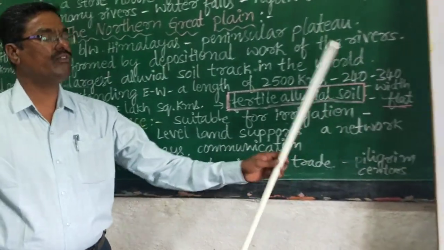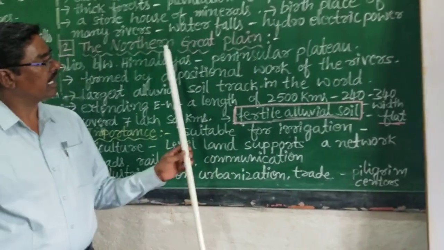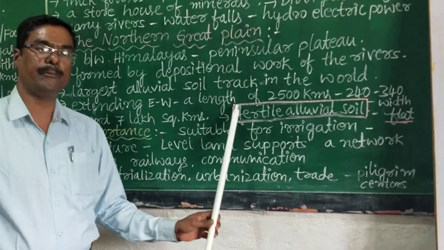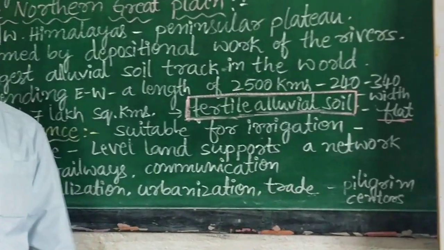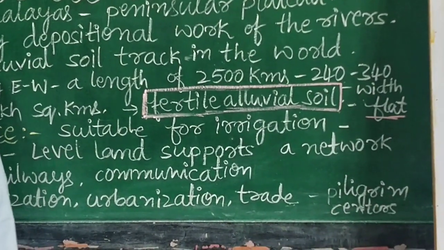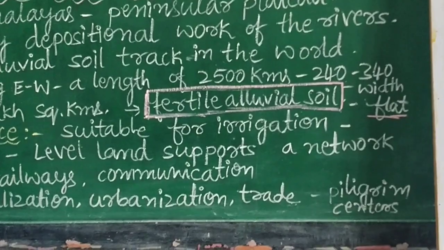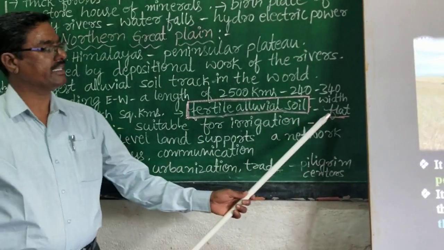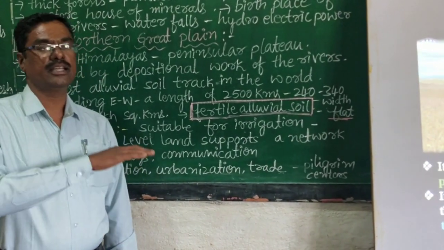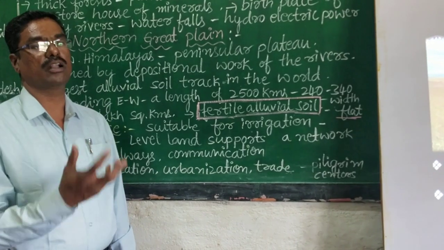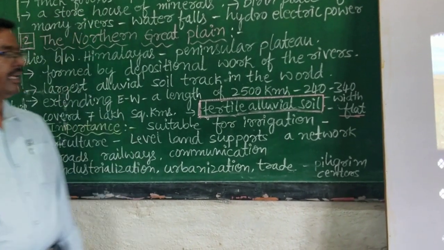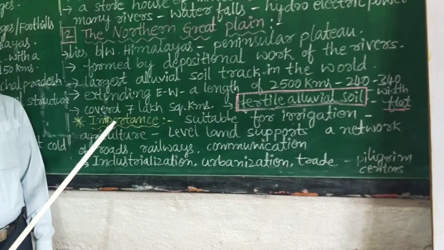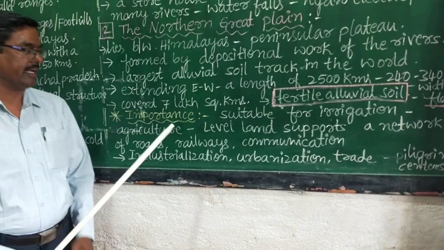It is very flat. So the Northern Great Plain is formed by the fertile alluvial soil deposited by the rivers flowing from the Himalayas. It is very flat, so hence no rocks are available on the surface.